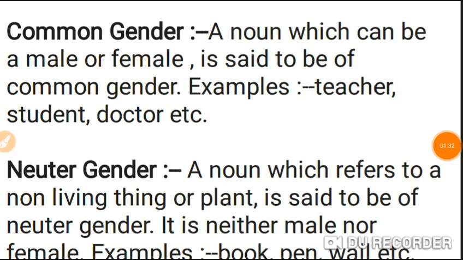Now the next is common gender. A noun which can be a male or female is said to be of common gender. For example, teacher. Teacher can be a male or female. If a teacher is male, then you say sir. If a teacher is female, then you can say ma'am. Similarly, student, doctor, etc. are examples of common gender.